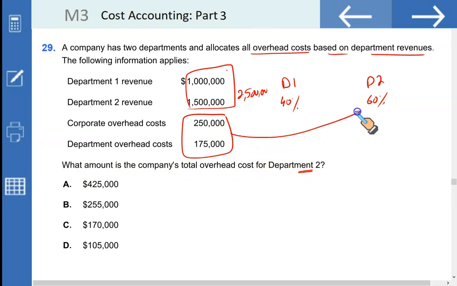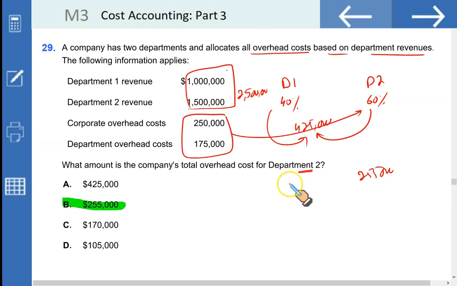So just take 60% of this combined amount, 250 and 175. If added, 250 plus 175, that's a total of 425. 60% of this will be allocated to D2 and 40% to D1. We just need to find D2, and it's going to be 255, and that makes B the correct option. And the remaining 40%, 425 times 40%, is 170, which would be allocated to Department D1. We got our answer, 255.